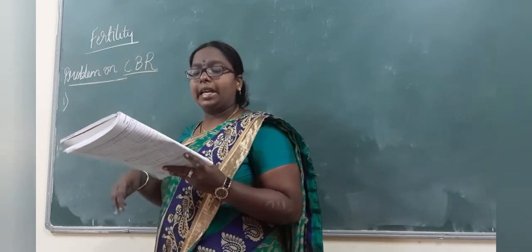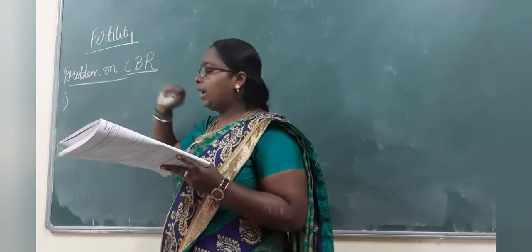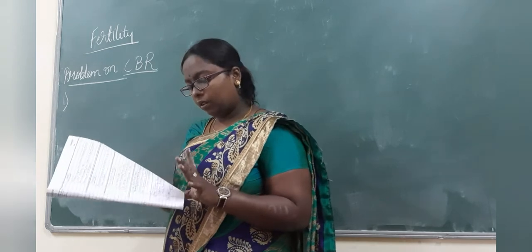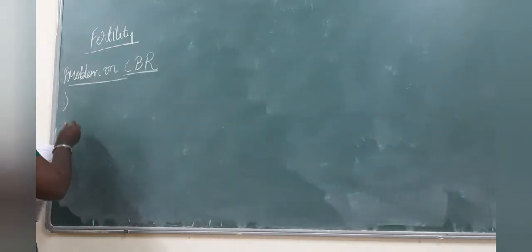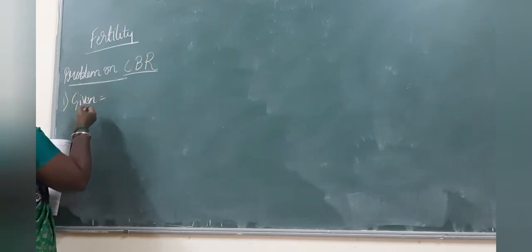Under fertility, the first measure is crude birth rate, that is CBR. The first problem we will go on with. The data given is given for this.